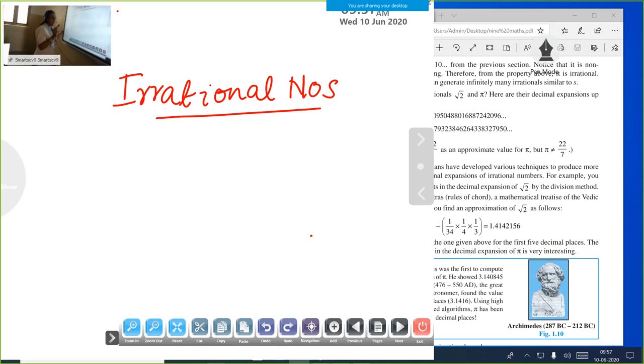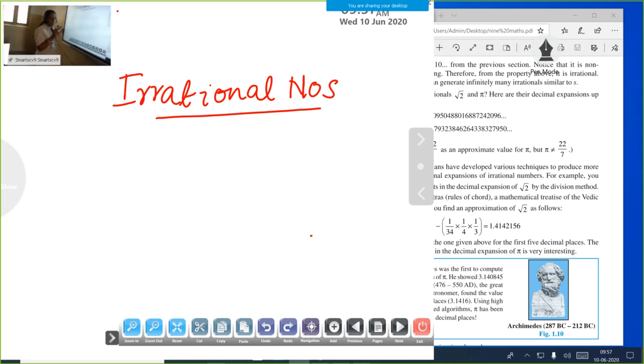Irrational numbers means in rational numbers we can represent the number in P by Q form. But in irrational numbers, we can't represent numbers in P by Q form.